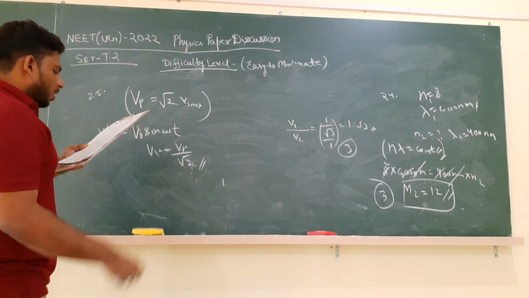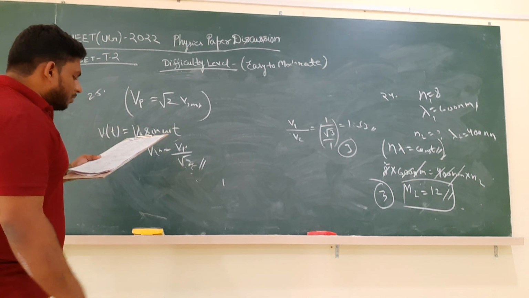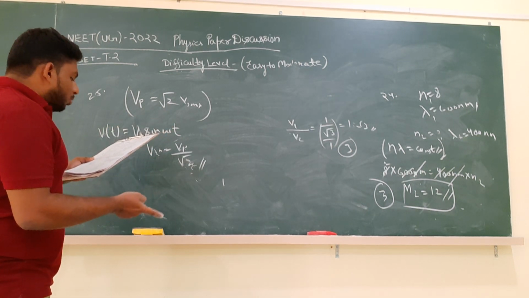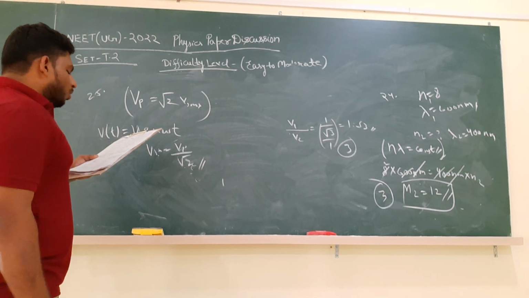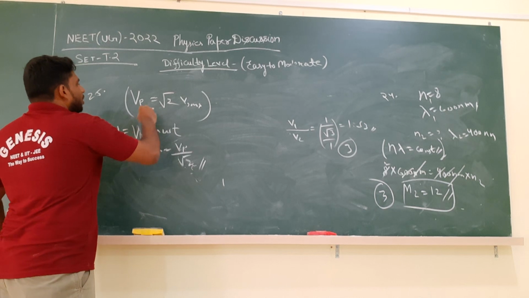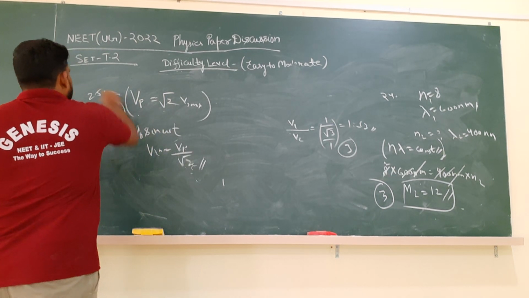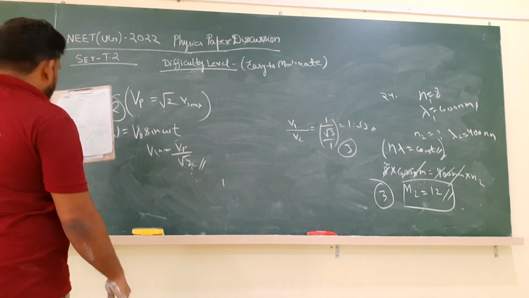The first option says the peak voltage is equal to RMS. No. Root 2 times RMS? Yes, correct. 1 by root 2 times RMS? Wrong. Voltage supplied to circuit? That is wrong. So the peak voltage is equal to root 2 times the RMS value. From that, we can say that option number 2 is correct. For the 25th question, option number 2 is correct. Okay.